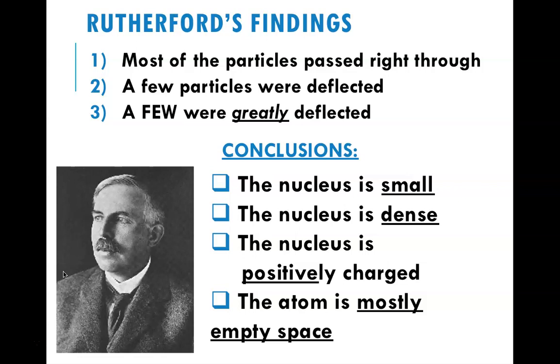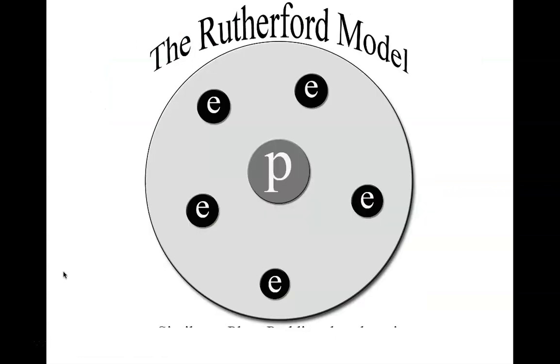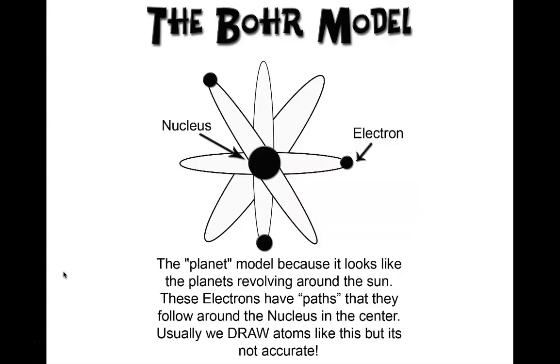That's why we come up with this idea that it's mostly empty space. So Rutherford took Thomson's model and stuck a positive particle right smack dab in the center. Electrons are surrounding it. Still, they're not moving. We're not showing any movement here, but they are placed around that center nucleus.